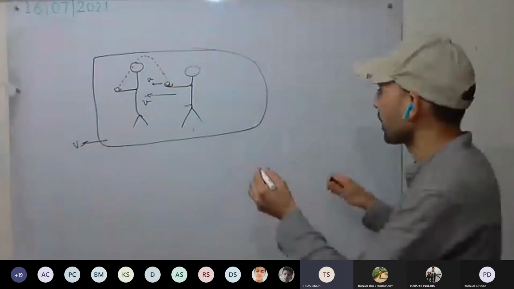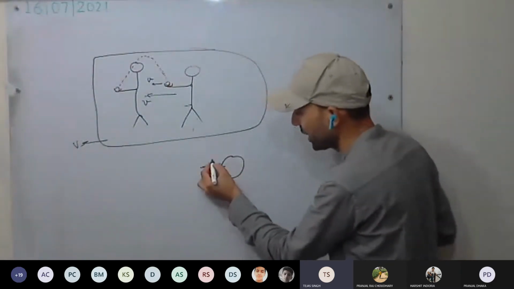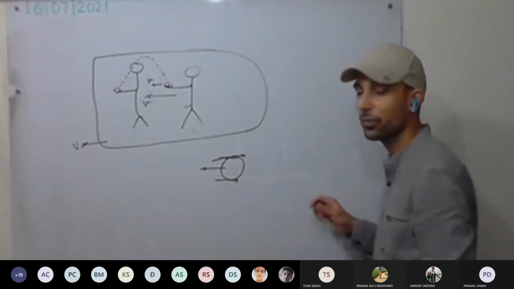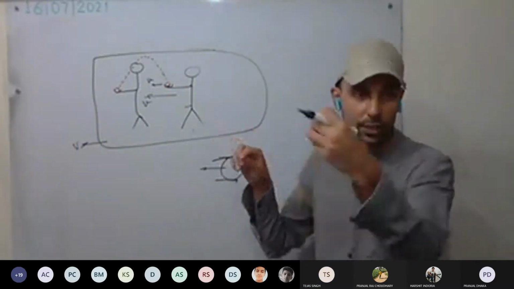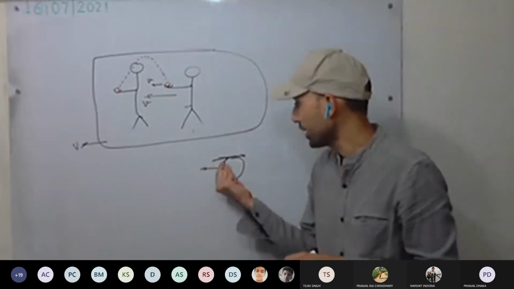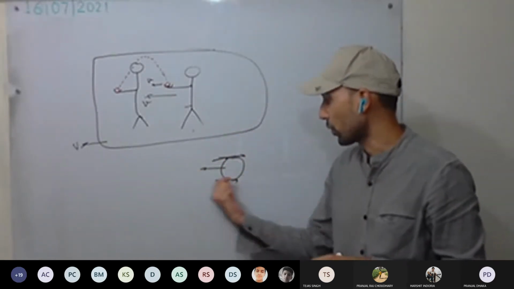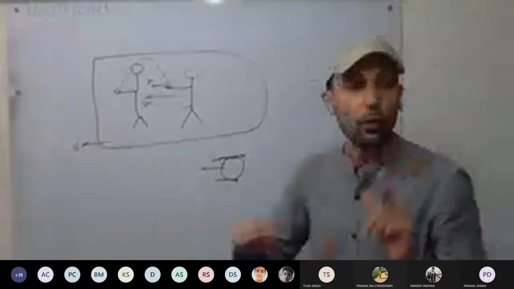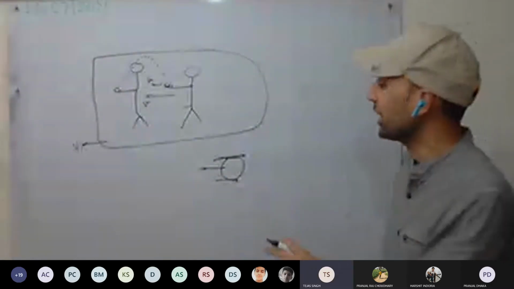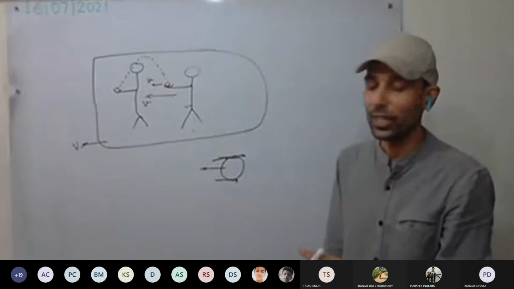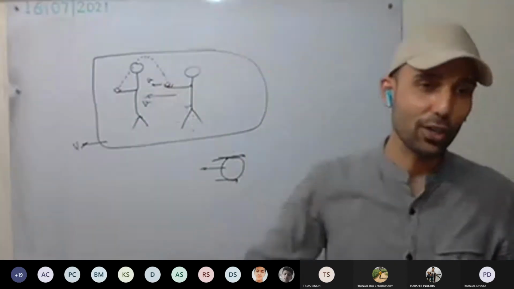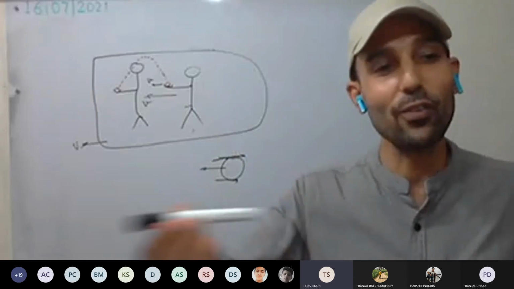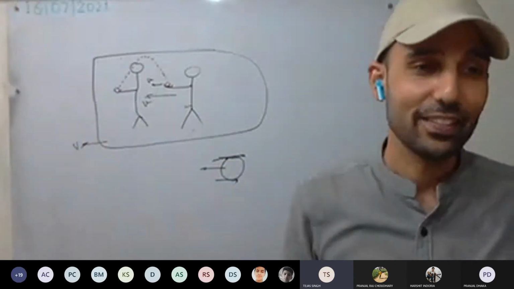So see here what is happening. When the ball is moving in this direction, air is there, so there will be friction. Because of the air, a force acts on the ball that will try to stop it. That's why it stops sometimes. Or for example, if there is no air, it is never going to stop. If no force is acting on the ball, it will always keep moving with the same speed.